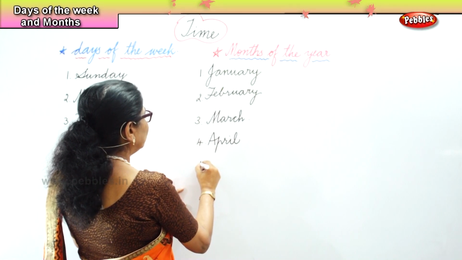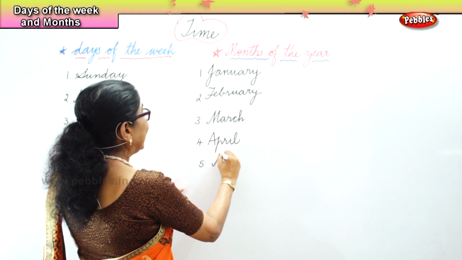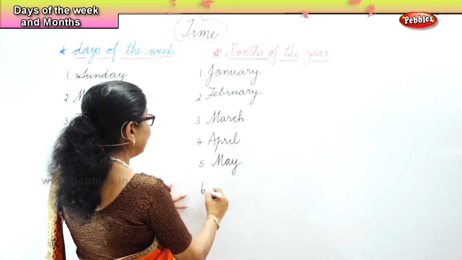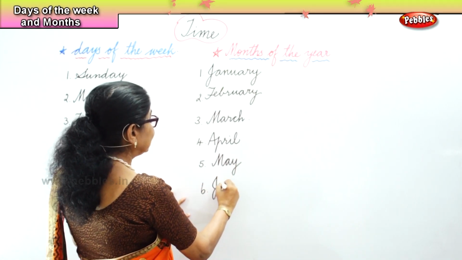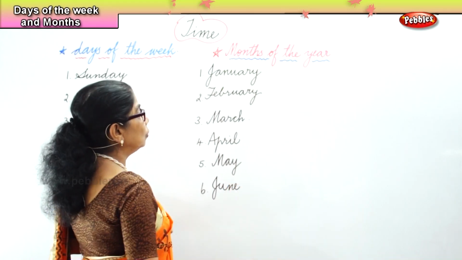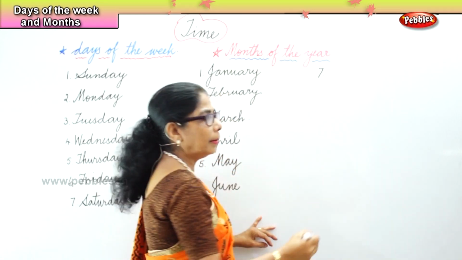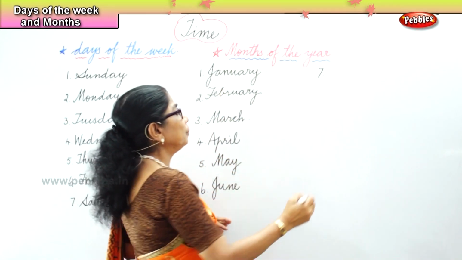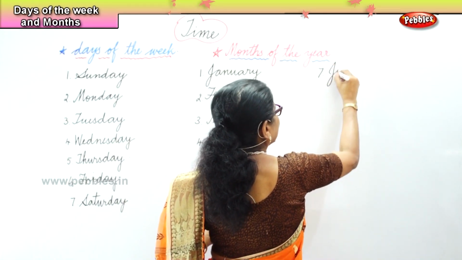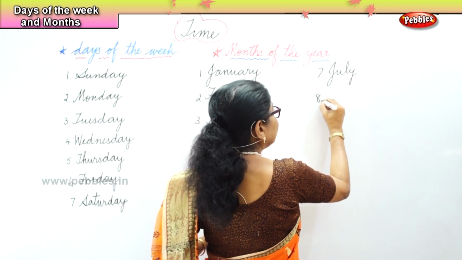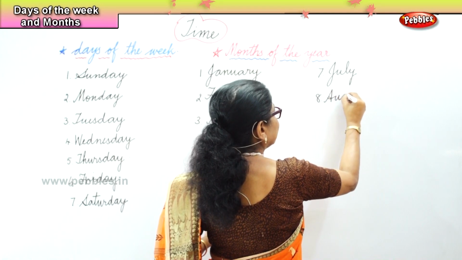What month follows April? May. And what month follows May? June. That's the time you go to school. Alright? Next. What month follows June? July. And what month follows July? August.